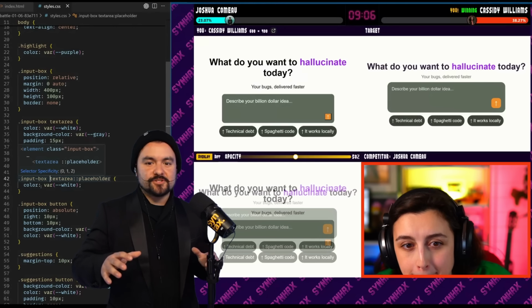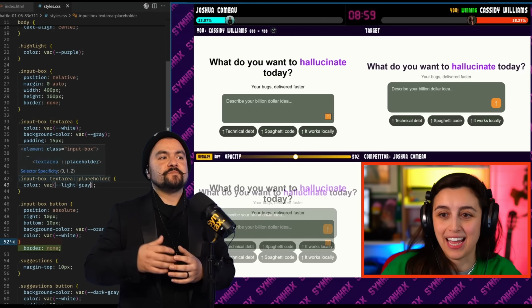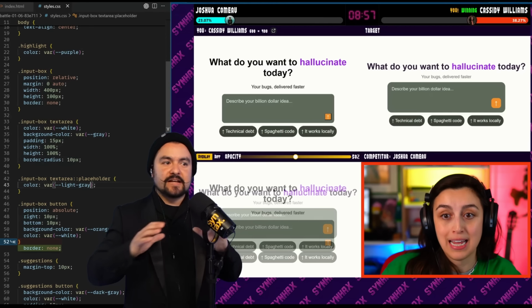And I love this approach from Cassidy. 7 minutes into the battle, she's gotten everything on the page. She's gotten everything the right colors.